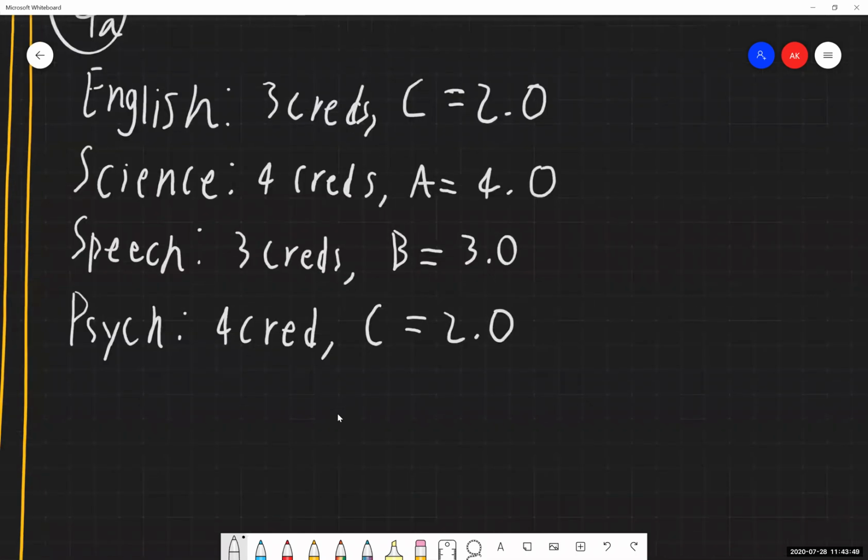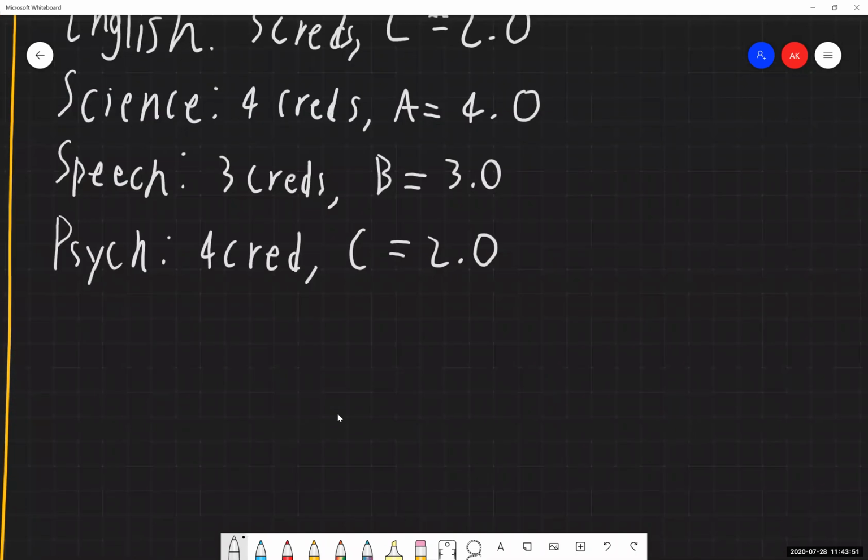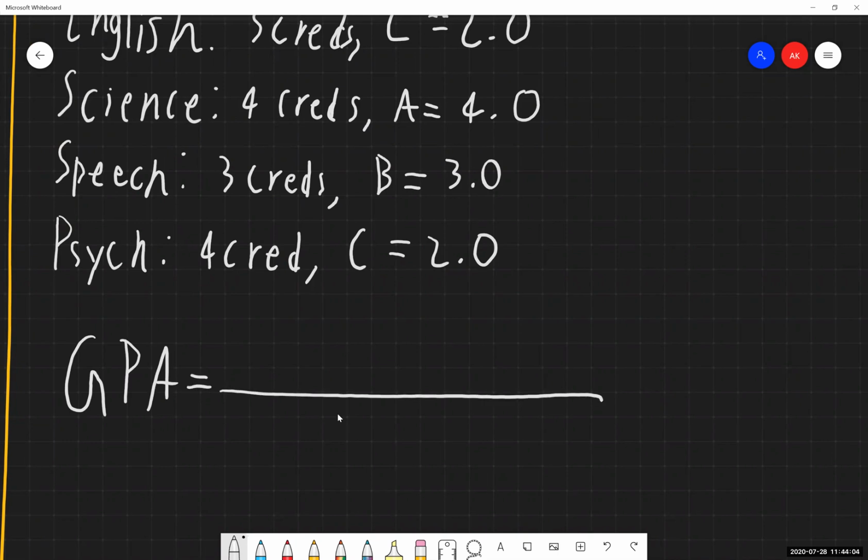So now we need to list off for ourselves, okay, we're trying to find his GPA. What is his GPA? Well, based on how we had presented to ourselves, it's the sum of the grade points divided by the total credits that he earned.